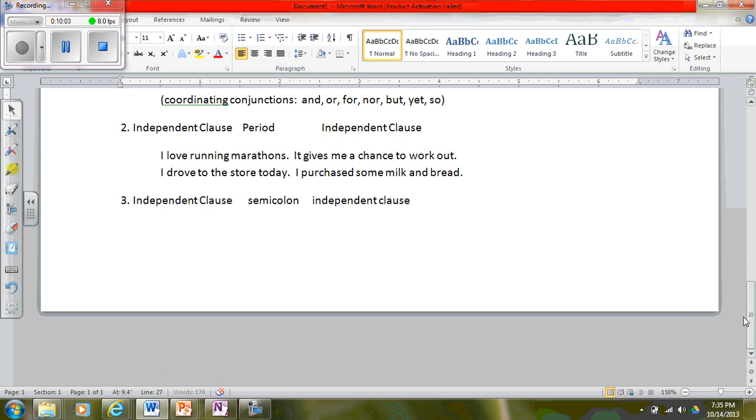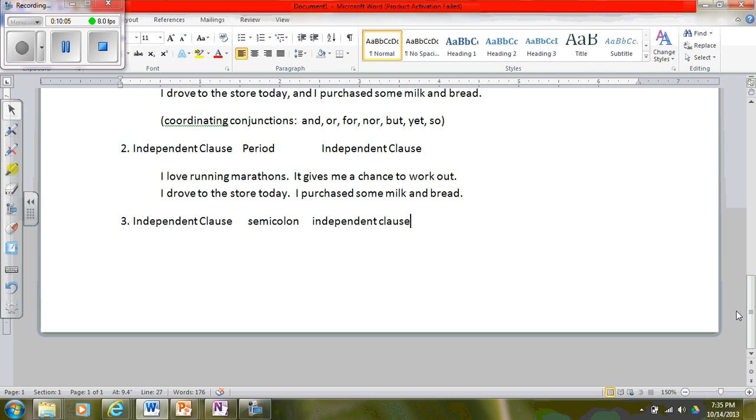Now there's a little trick to this. I can only put a semicolon if the two sentences are associated with one another or if they go together. So for example, if we take the example that we had earlier, I love running marathons. It gives me a chance to work out. Let's take this one.